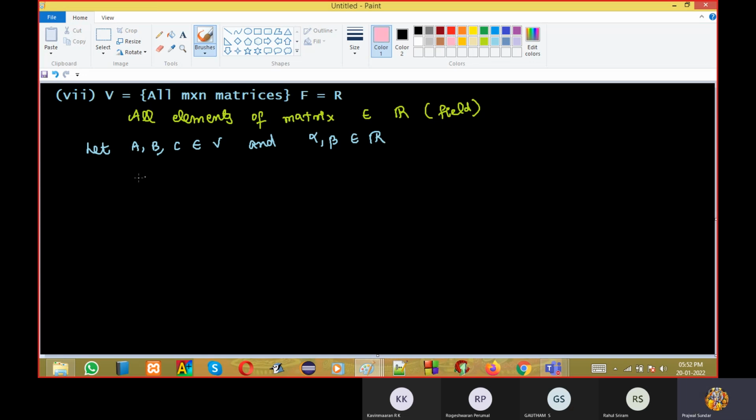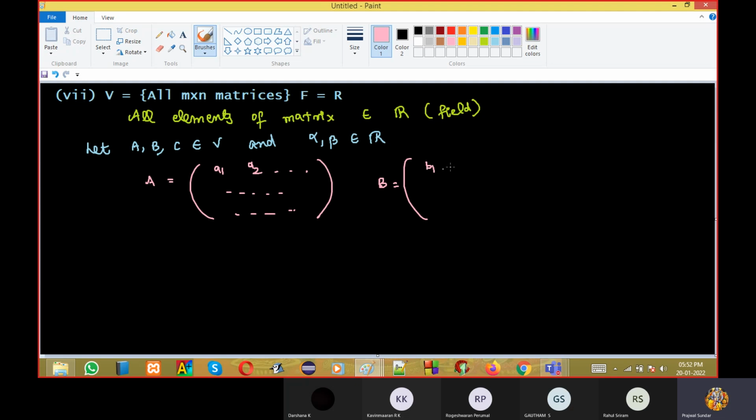So how will I define A like this? It will be A1, A2, like this, and keep on going. We don't know how many dimensions, M into N, correct? B will be B1, B2, and keeps on going. C will be C1, C2. And how will we define addition?